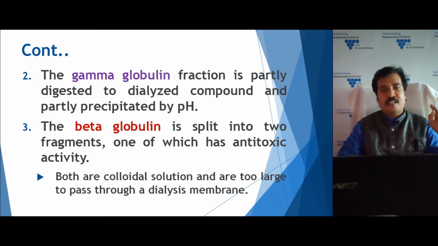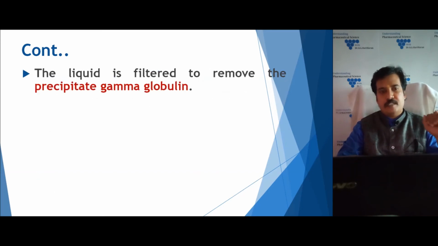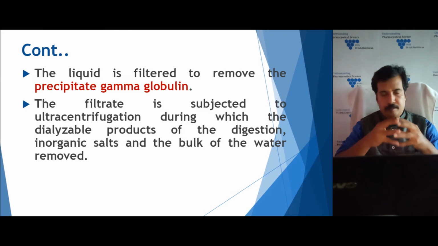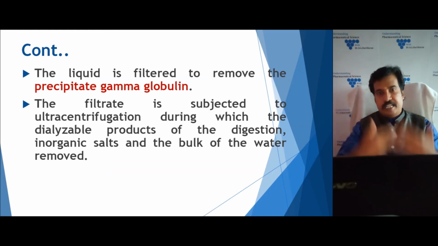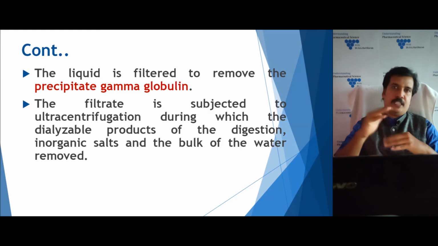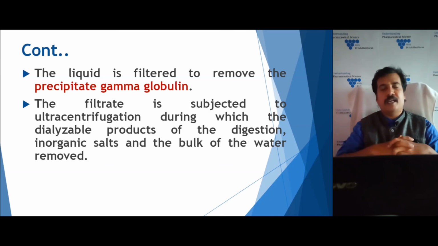After that, we remove the gamma globulin by filtration, and then we get a pure form of the beta globulin. It is further subjected to ultracentrifugation and dialysis of the product, because no traces of albumin and gamma globulin should be present. We then add some inorganic salts.